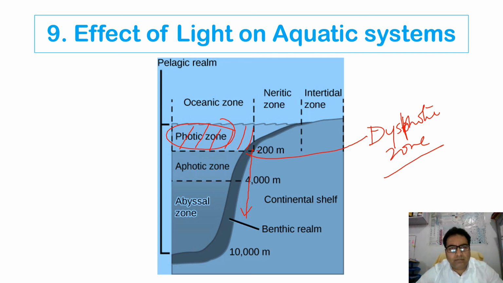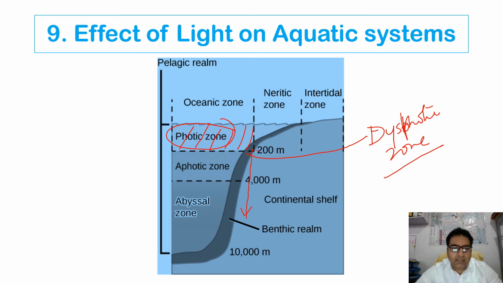So light has an important role in the aquatic ecosystems, because it is the light which enhances the photosynthetic activity in the case of the aquatic plants, or in the case of the planktons which are present on the surface of the water bodies. We have discussed this in detail in the lake zonation, or the zonation of the marine environment, so you should go through my earlier lecture, that is the zonation of the lakes.